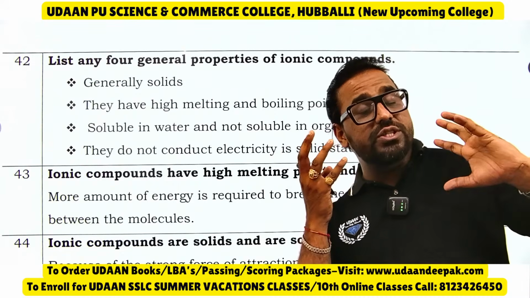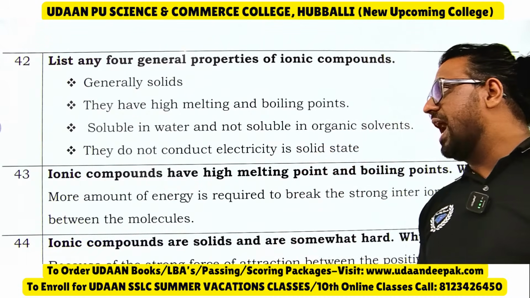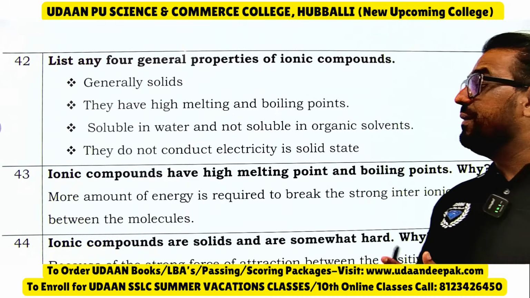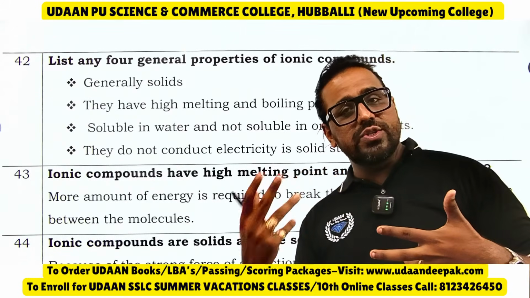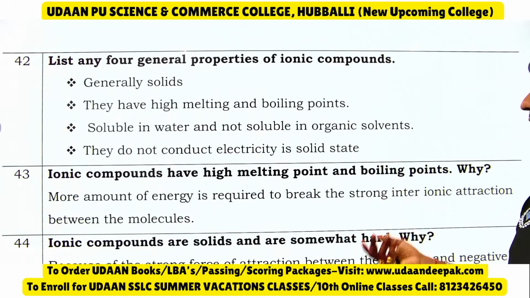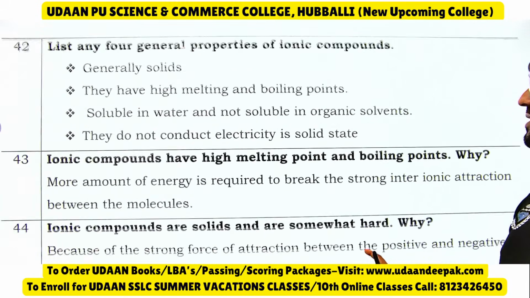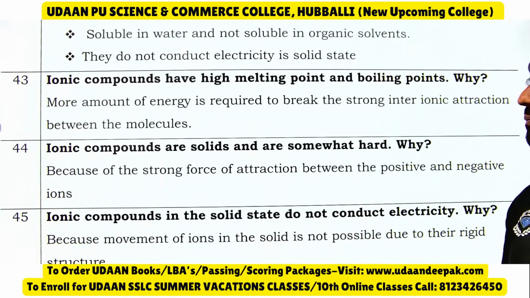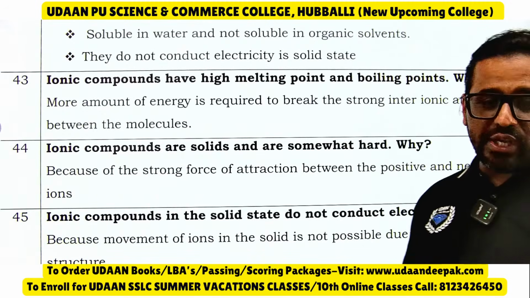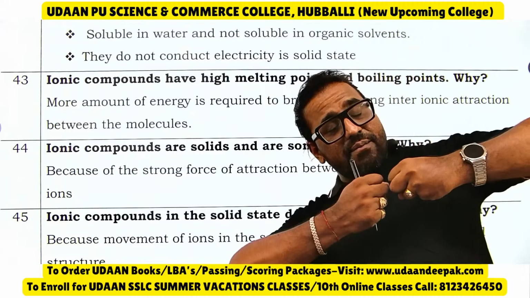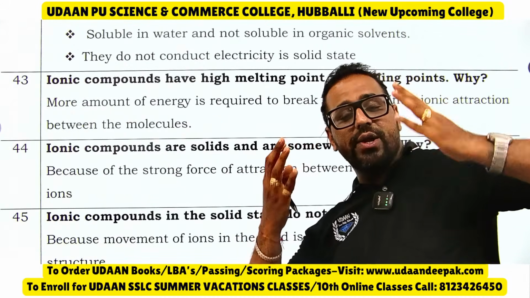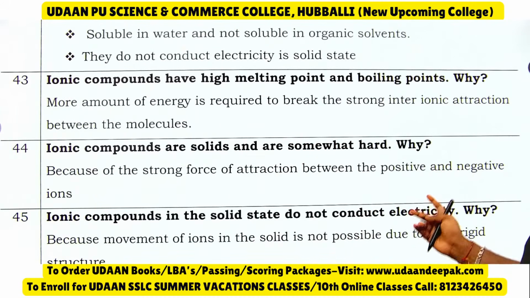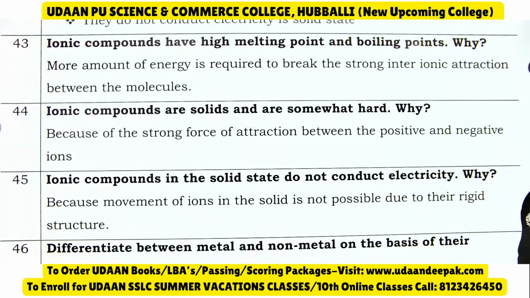Ionic compounds are generally solid. They have high melting and high boiling points. They are soluble in water and not soluble in organic solvents. They do not conduct electricity in the solid state. Ionic compounds have high melting and boiling points because a large amount of energy is required to break the ionic bond. Ionic compounds are solid because of the strong force of attraction.